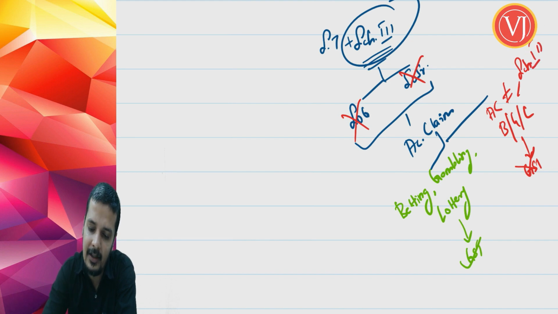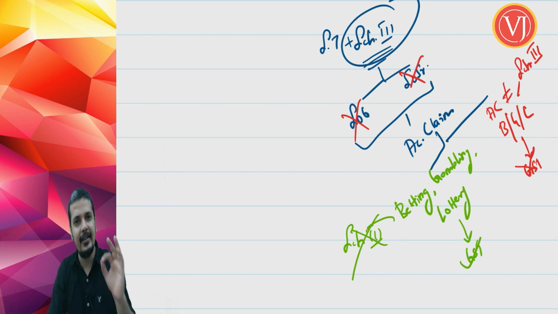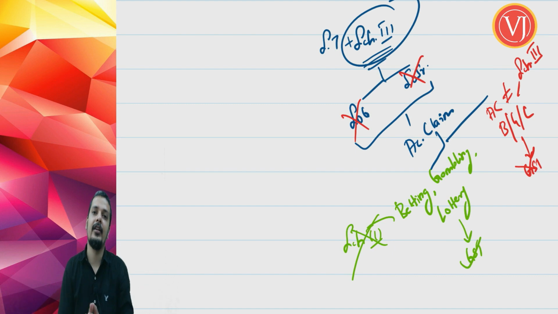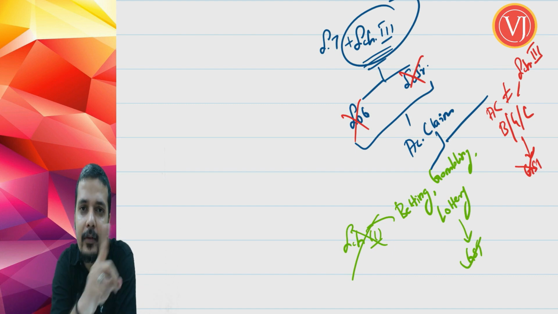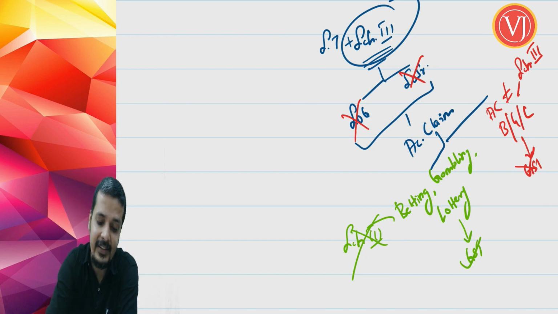So, other than betting, gambling, lottery, that is covered by schedule 3, therefore there won't be GST. And if it is betting, gambling, lottery, they tell that no, we are not covering that in schedule 3. That is not covered in schedule 3, so you have GST on the same. Any actionable claim other than betting, gambling, lottery, no GST, in spite of the fact that it is goods.